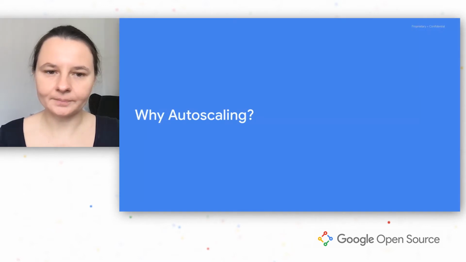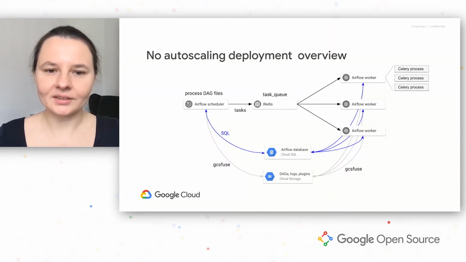So, why autoscaling? Before we can answer that question, we need to understand how the simplest working deployment without autoscaling works. Here's a topology of Composer's initial solution. The whole solution runs on Google Kubernetes Engine. Both Airflow scheduler and worker run as Kubernetes pods. In the current deployment, we have one Kubernetes pod for running Airflow scheduler and user-defined number of pods for running Airflow workers. This deployment runs on a user-defined number of cloud compute machines.